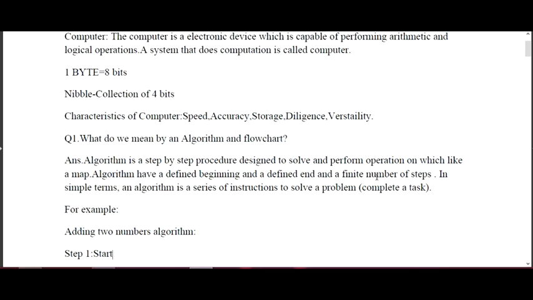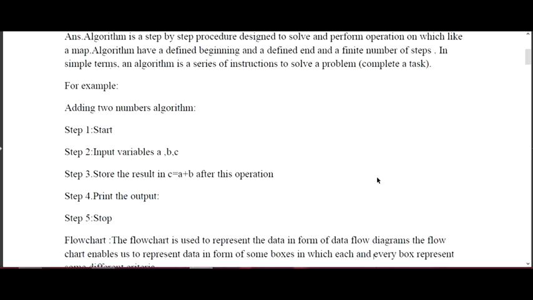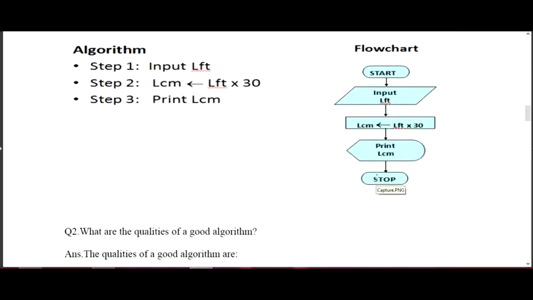For example, let's say you want to add two numbers. We will perform step-by-step instructions, like step 1 will be this, then step 2 will be this, and step 3 and so on. We will make an algorithm. So when we are talking about an algorithm, it basically includes the step-by-step procedure, whereas when we are talking about the flowchart, we use a data flow diagram.